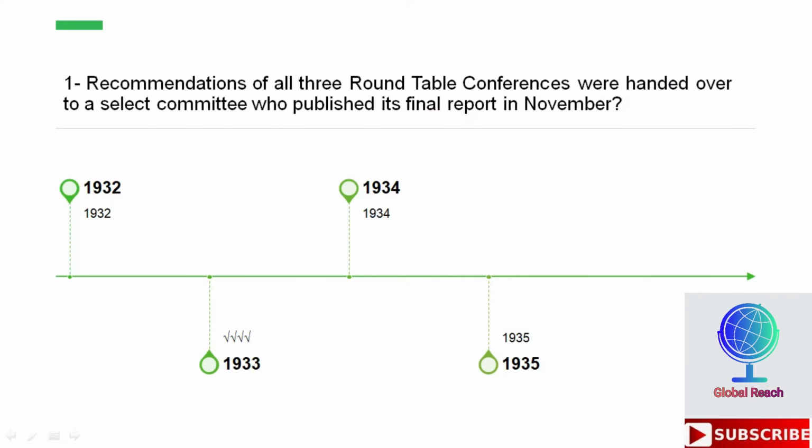First MCQ: recommendations of all three roundtable conferences were handed over to a select committee who published its final report in November. Options are 1932, 1933, 1934, 1935. So the correct option is 1933. The final report was published in November 1933.